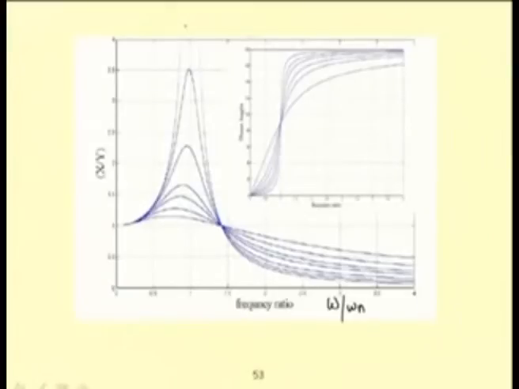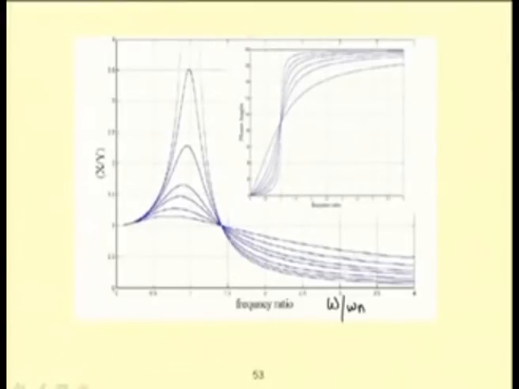If there is no damping in the system, then that amplitude becomes infinity, but due to the presence of damping, the response reduces. One can observe that irrespective of damping, the response X by Y equals 1 at omega by omega n equal to root 2. After root 2, one can observe that with increase in damping the response amplitude increases.